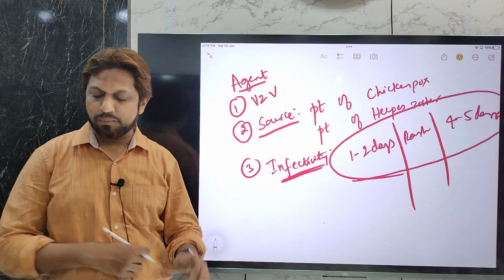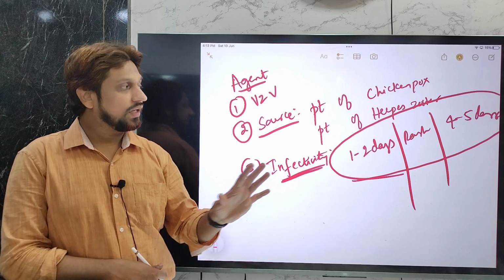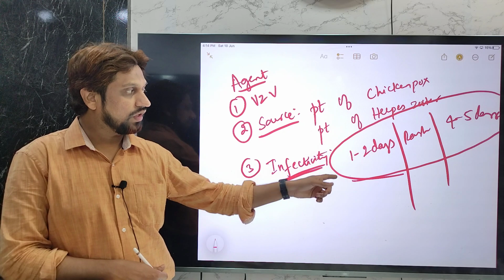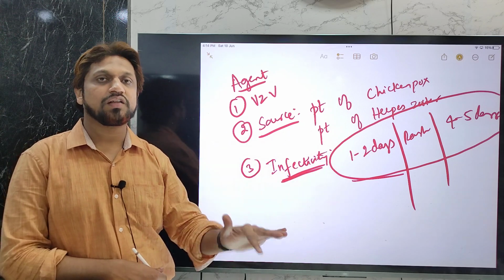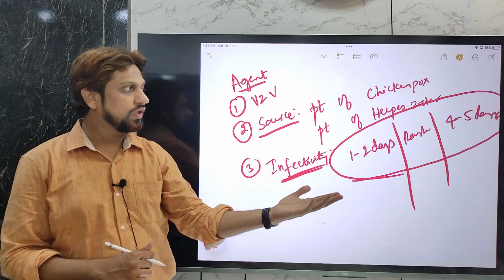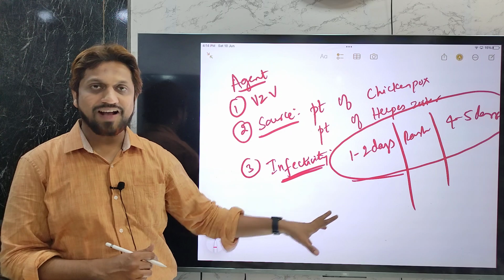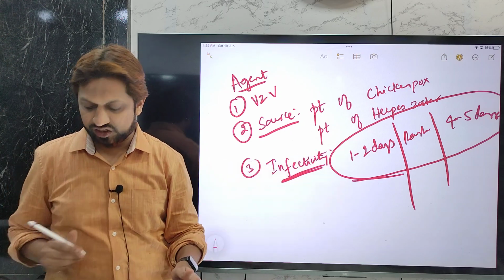During this period a person will be infective. Infective means that a person suffering from varicella zoster virus infection can transmit the disease to other normal, non-immune individuals who are not exposed to this or have not taken any vaccine. So this is the period of infectivity.